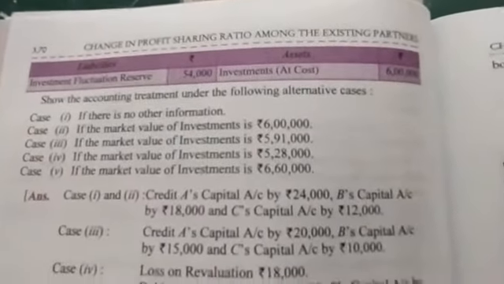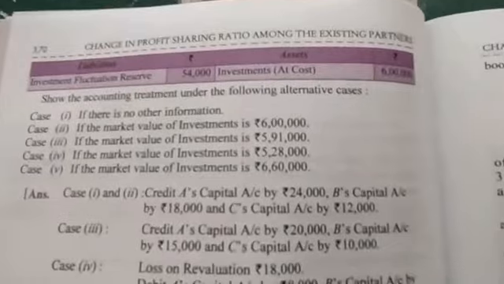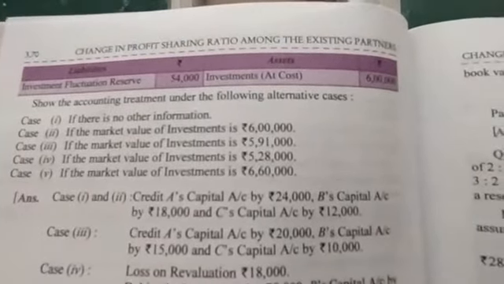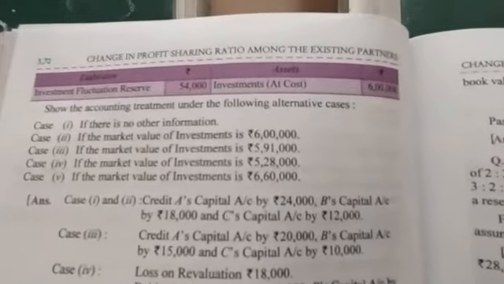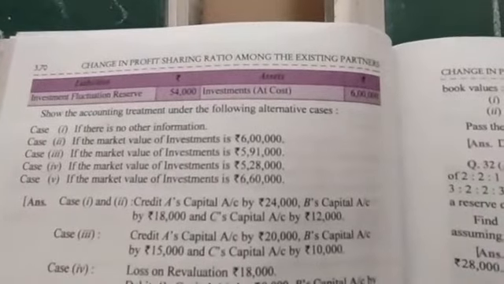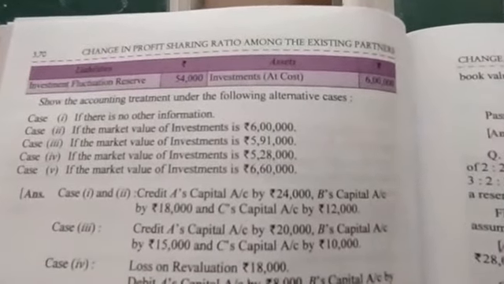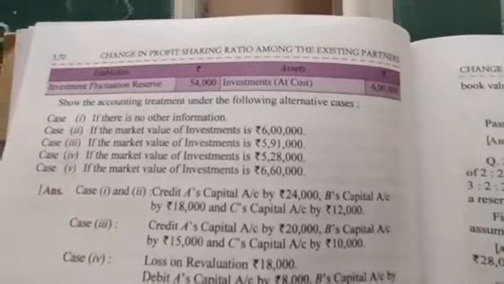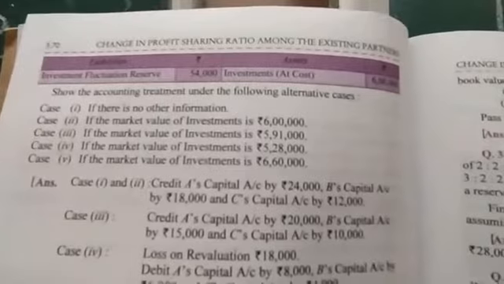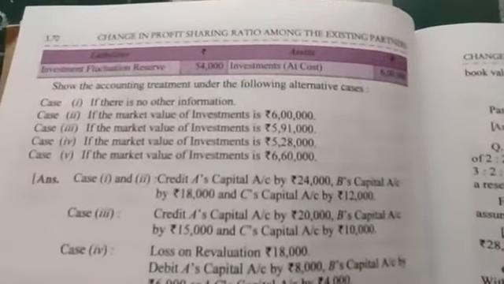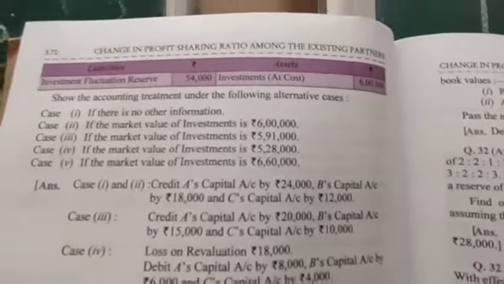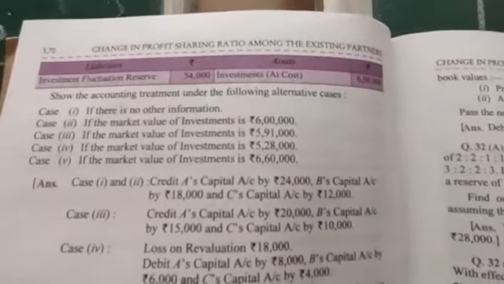Now have a look over case number 3. If the market value of investment is rupees 5,91,000, means from 6 lakh there is a fall in the value of investment to 5,91,000. This is a fall of 6 lakh minus 5,91,000, that is 9,000 rupees. So this fall, this loss in the value of investment will be recovered from where?